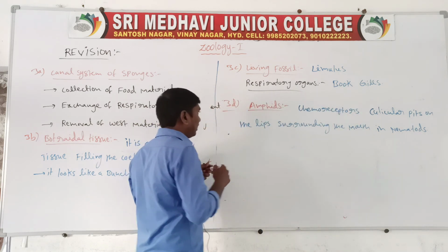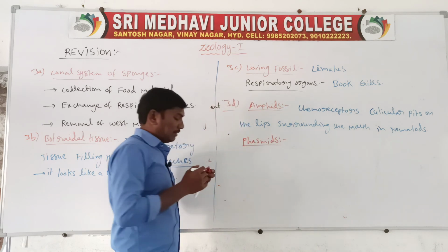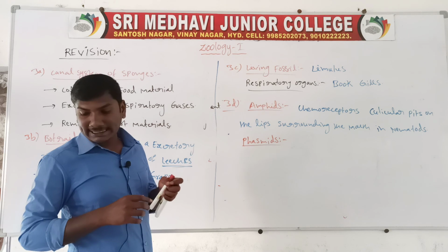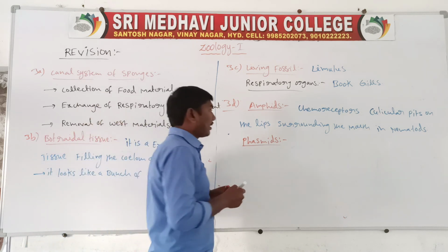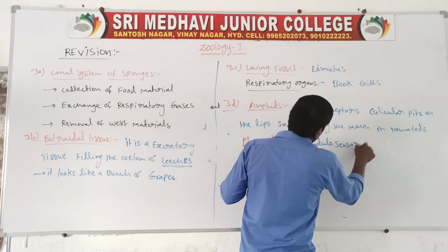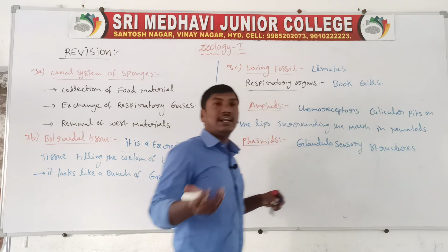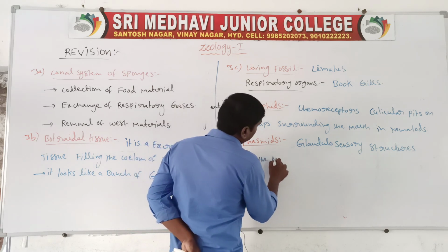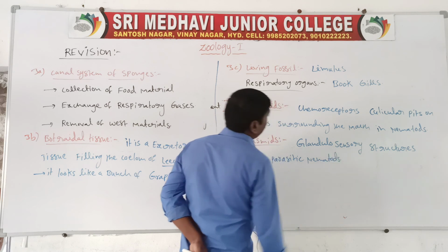Next one, phasmids. Phasmids are glandulosensory structures present in parasitic nematodes.